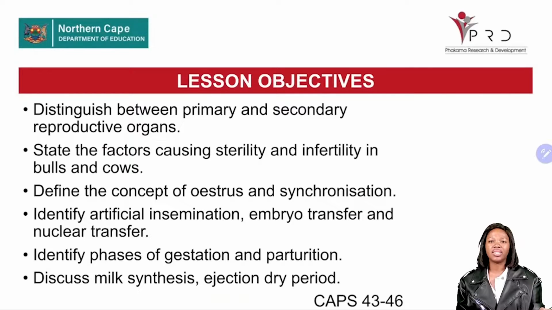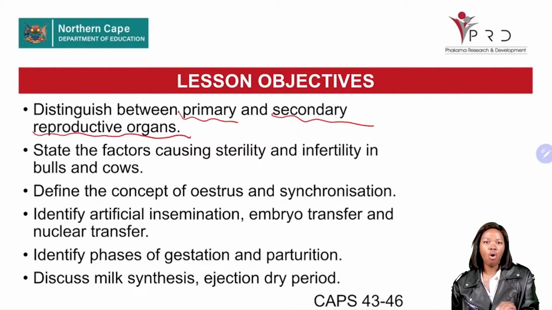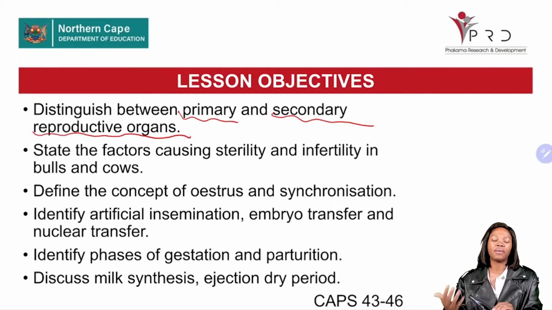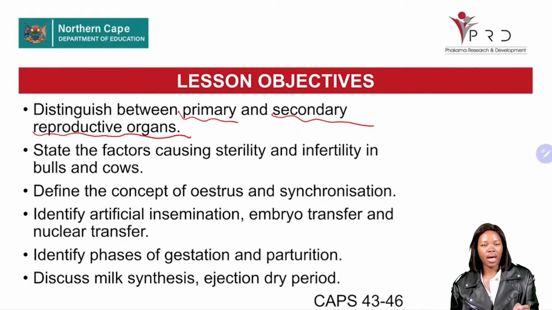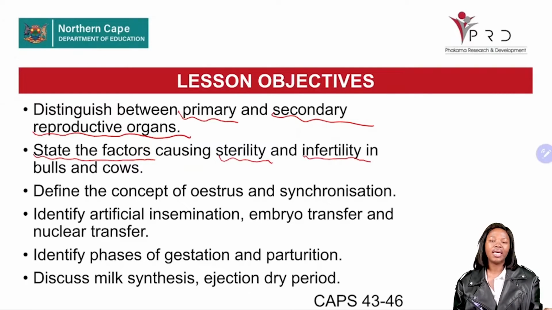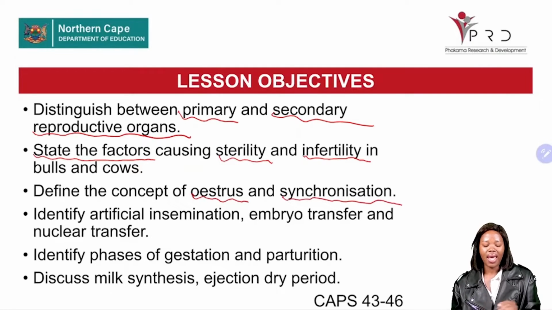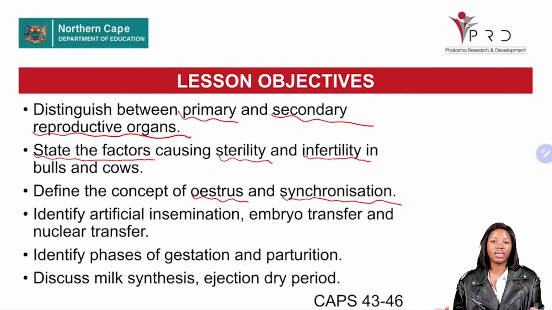By the end of this lesson, learners, you should be able to distinguish between primary and secondary reproductive organs making up different reproductive systems. Secondly, you should be able to state the factors causing sterility and infertility in bulls as well as in cows. Define the concepts of oestrus as well as synchronization as they contribute to sexual reproduction.